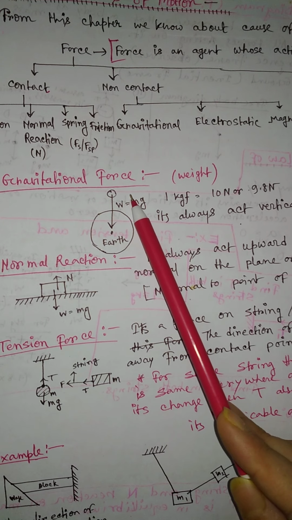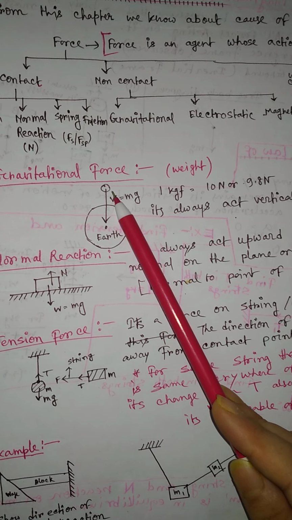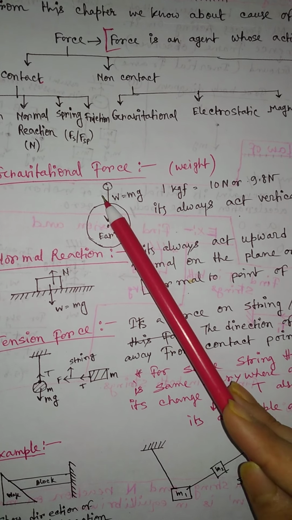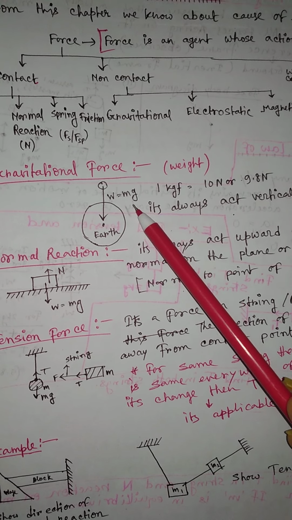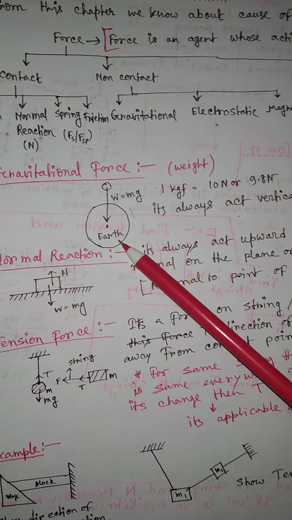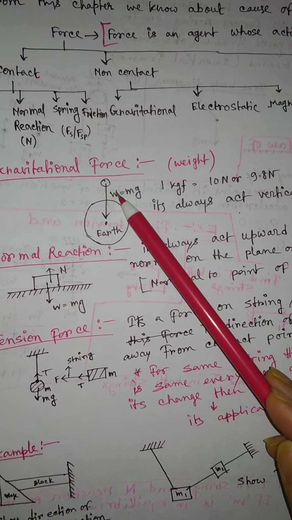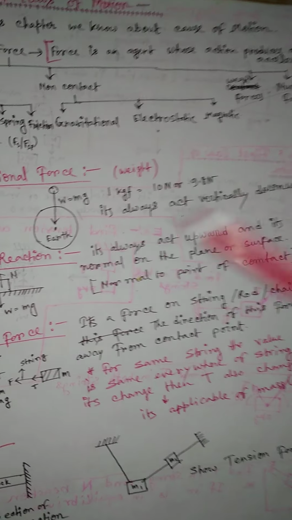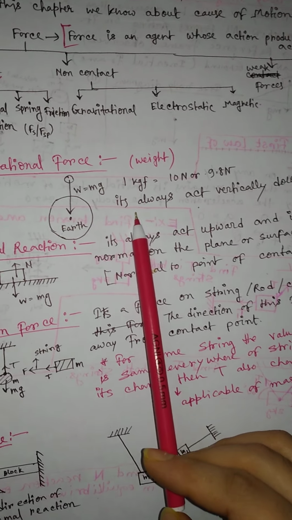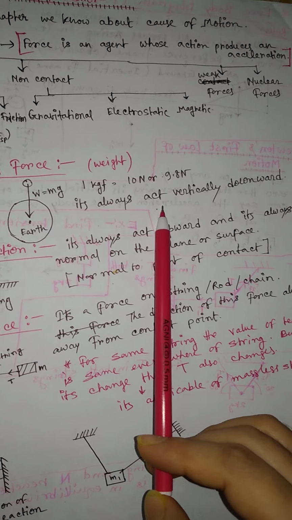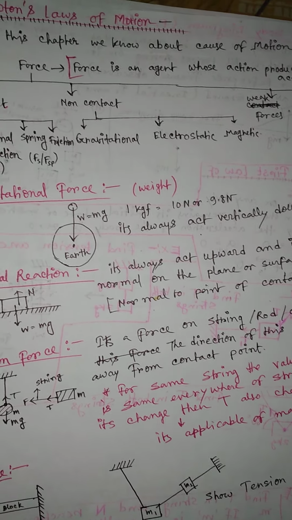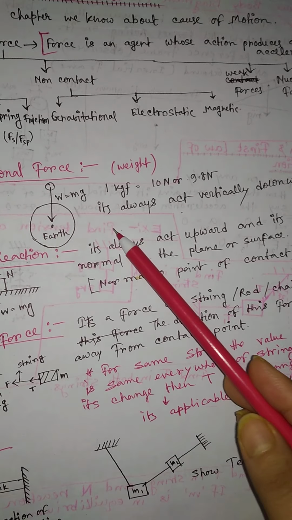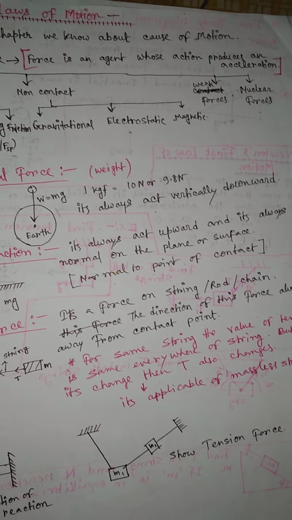So here, if this is a body with mass m, then we know the weight of this body is represented in this form, right? m into g. What is g? g is the gravitational acceleration of earth, right? So this is called gravitational force. You need to remember one thing: the direction of gravitational force is always vertically downward. In any situation, in any position of that body, it always acts in the vertically downward direction.